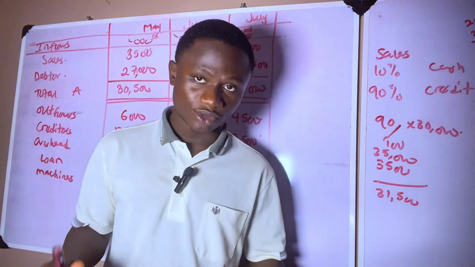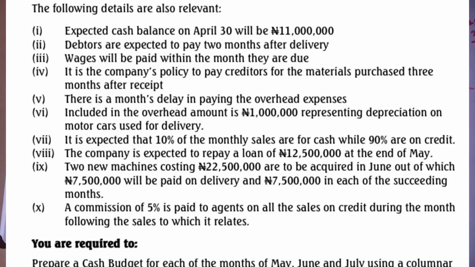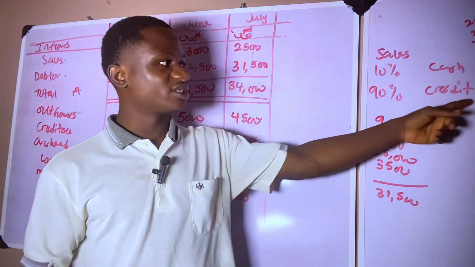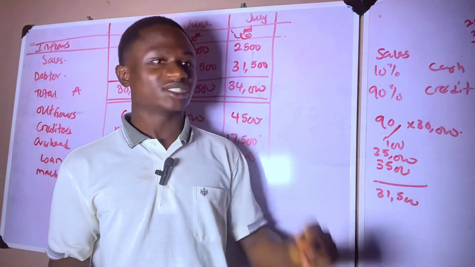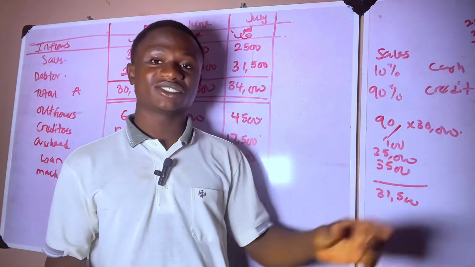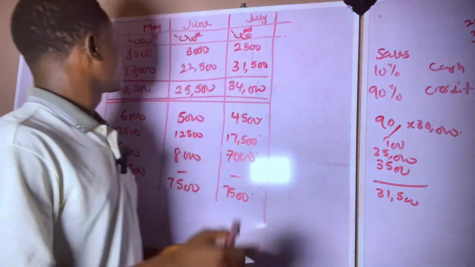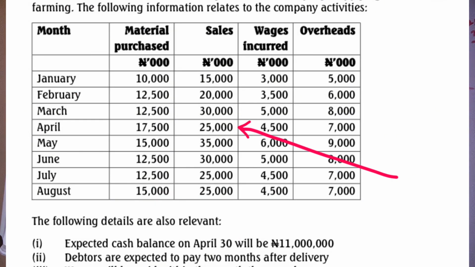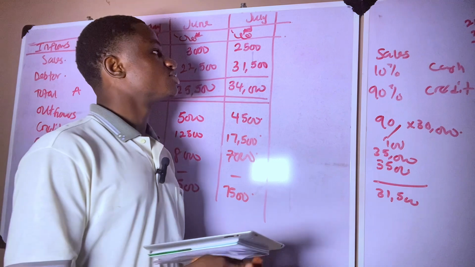Let's read that question very well. That additional information: a commission of 5% is paid to agents on all sales on credit. So we need to take note that the sales we are going to be paying commission on is only on credit. Don't forget that 10% of our sales is cash, 90% of it is credit. So for the month of April, what is the value of our sales? For the month of April, the value of our sales is 25,000 naira.